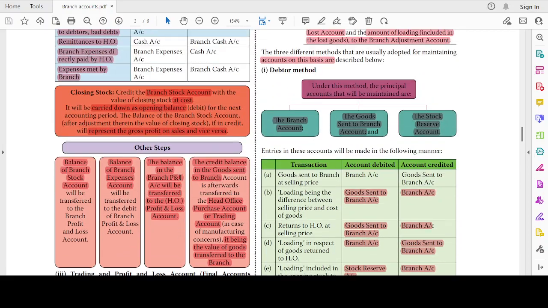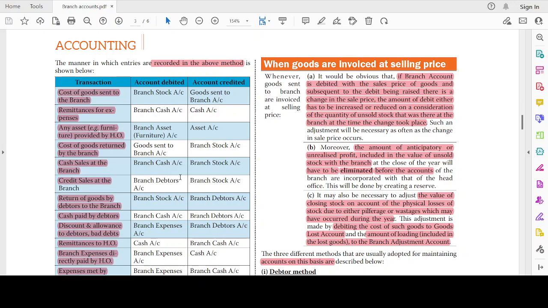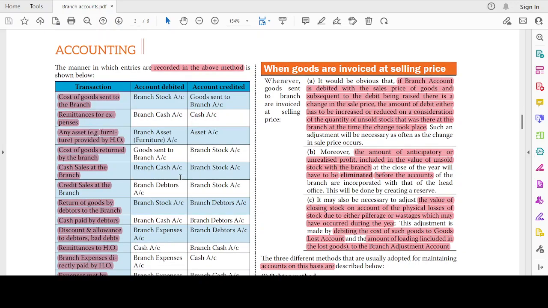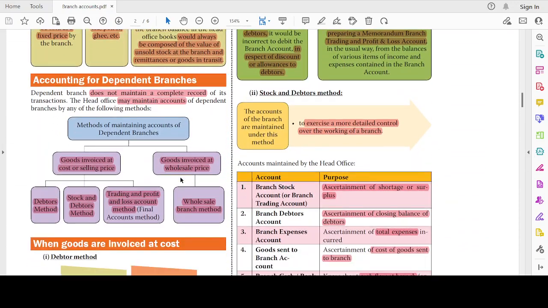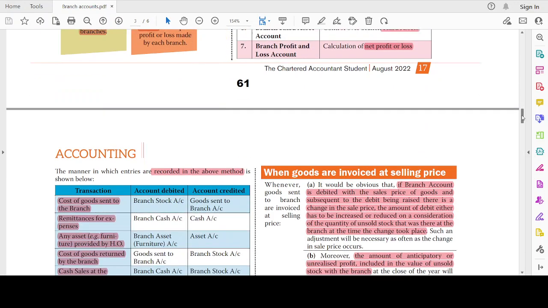Now, let's move on to this: when goods are invoiced at selling price. We have discussed goods invoiced at cost under these three methods: debtors method, stock and debtors method, and final accounts method. Now, moving on to when the goods are invoiced at the selling price.